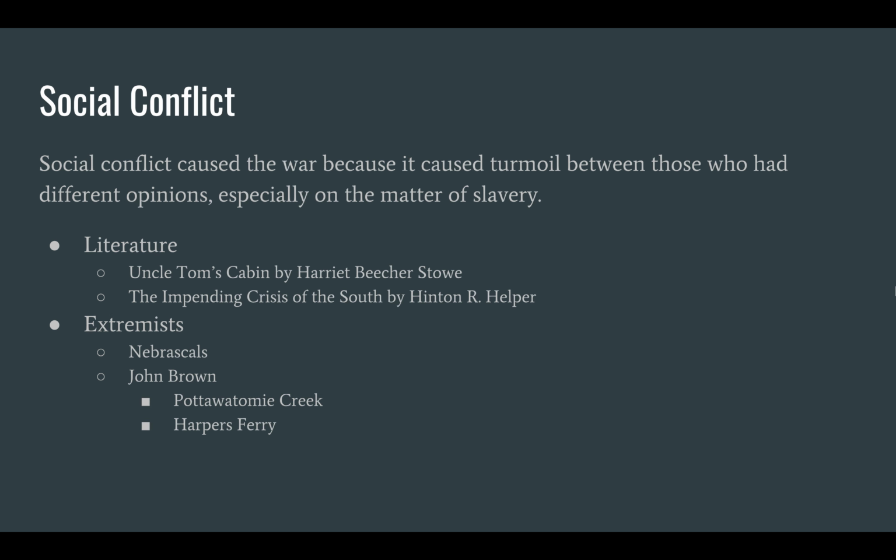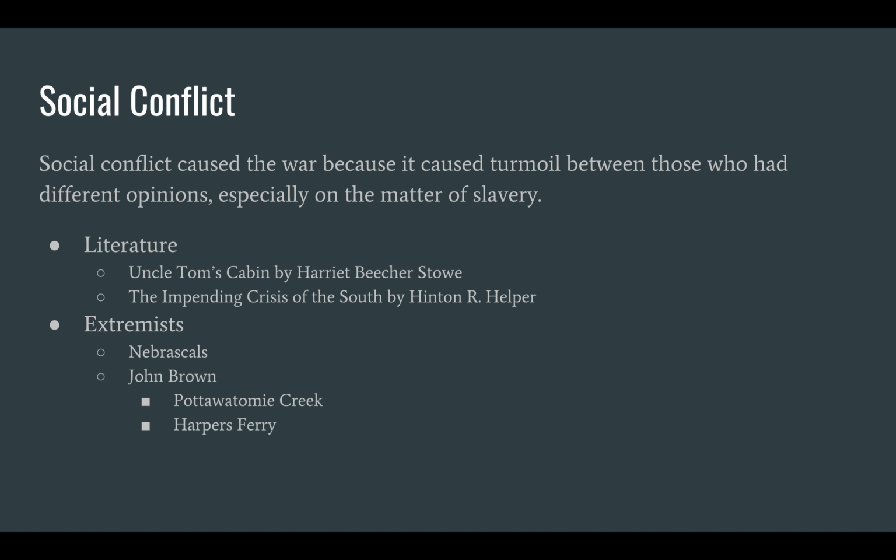Social conflict was also a huge cause of the war because it caused turmoil between those who had different opinions, especially on the matter of slavery. Literature had a big influence on people's beliefs about slavery. For example, the book Uncle Tom's Cabin by Harriet Beecher Stowe highlighted the brutality of slavery. This exposed the true nature of slavery to America's eyes, as well as to people abroad, making people realize that it wasn't such a good thing.